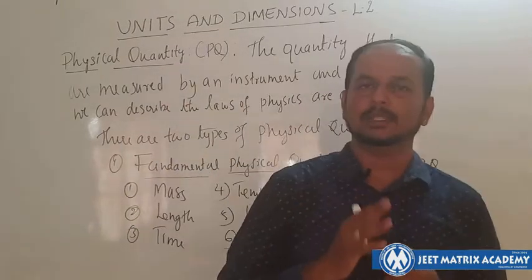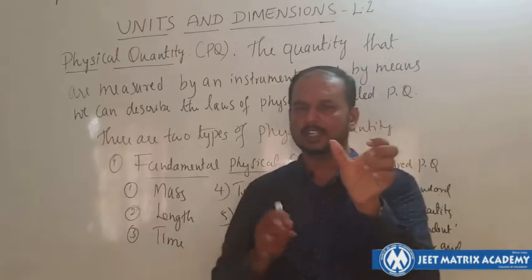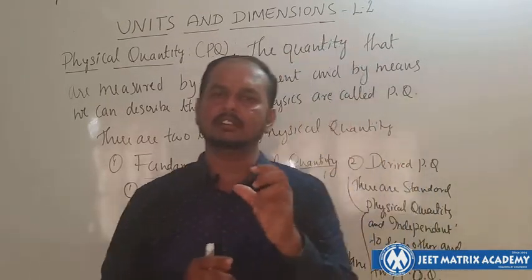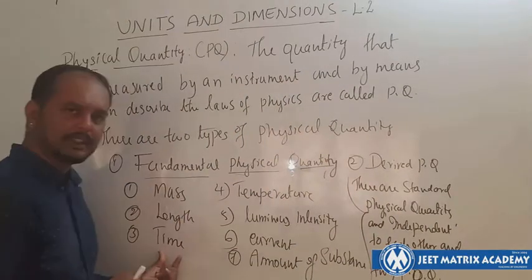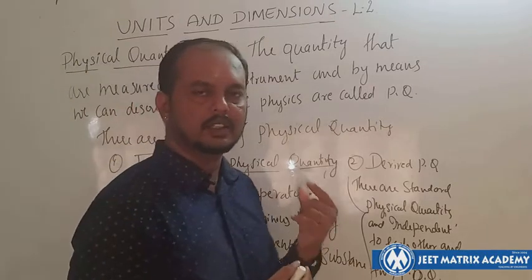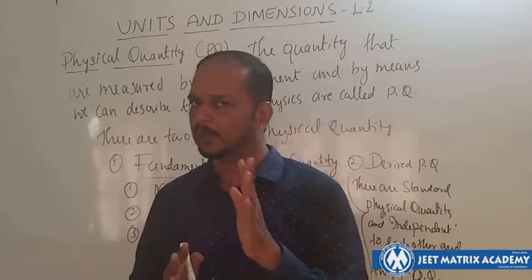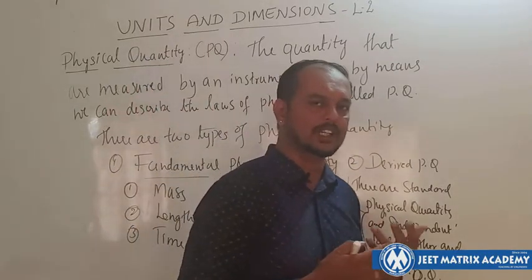So for example, speed is distance by time. Distance is known as length, time is known as second. So we can derive speed by using length and time. This kind of physical quantity is known as derived physical quantity. Hope you understand. One more example: velocity.